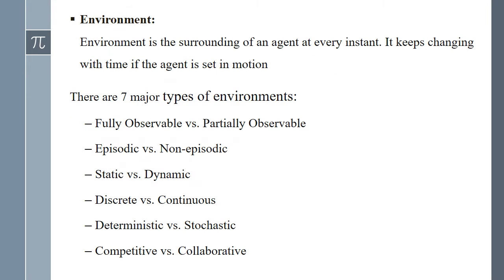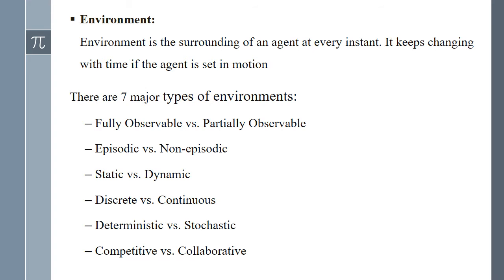The second property is environment. The environment is the surroundings of the agent at every instant. It keeps changing with time if the agent is set in motion. Basically, there are 7 major types of environments. The first category is fully observable versus partially observable. A fully observable AI environment has access to all required information to complete the target task. Image recognition operates in a fully observable domain.